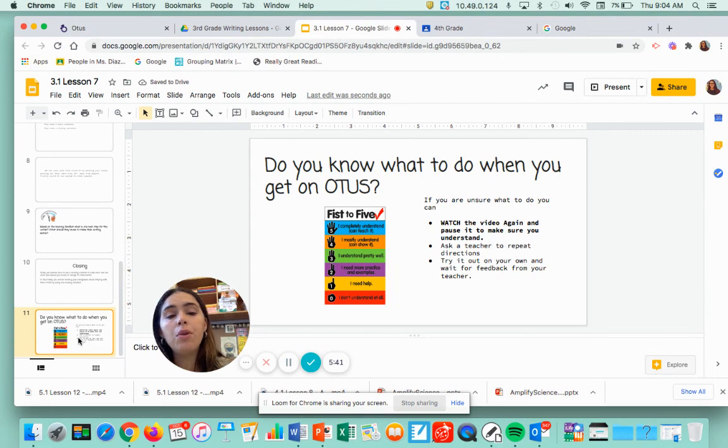Okay, boys and girls, do you know what to do when you get on Otis? Show fist to 5. You can write it in the chat box, or you can show it in the video. If you're unsure what to do, you can watch the video again and pause it to make sure you understand. Ask a teacher to repeat directions. Try it out on your own and wait for feedback from your teacher.